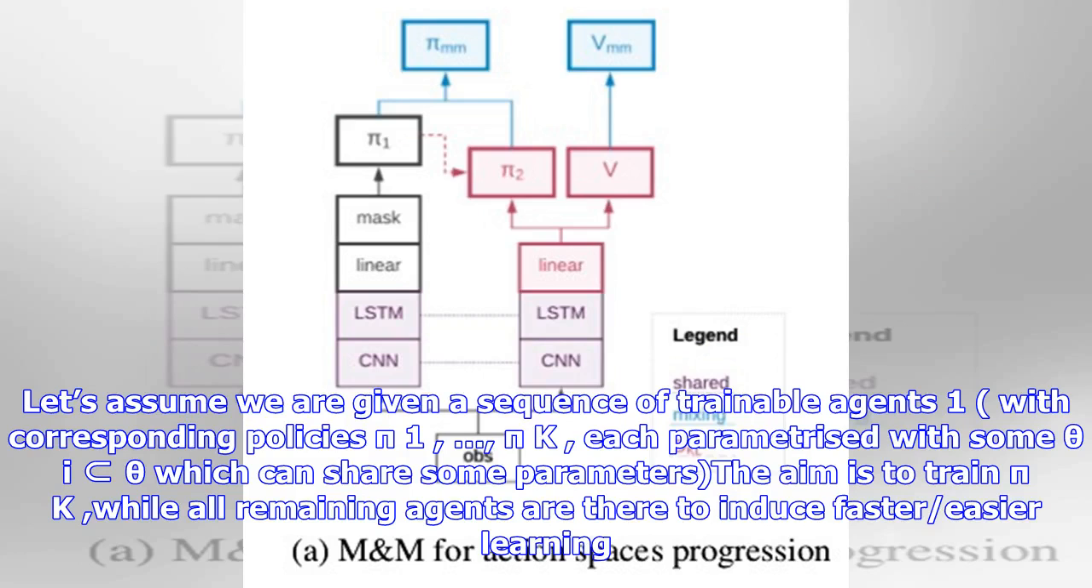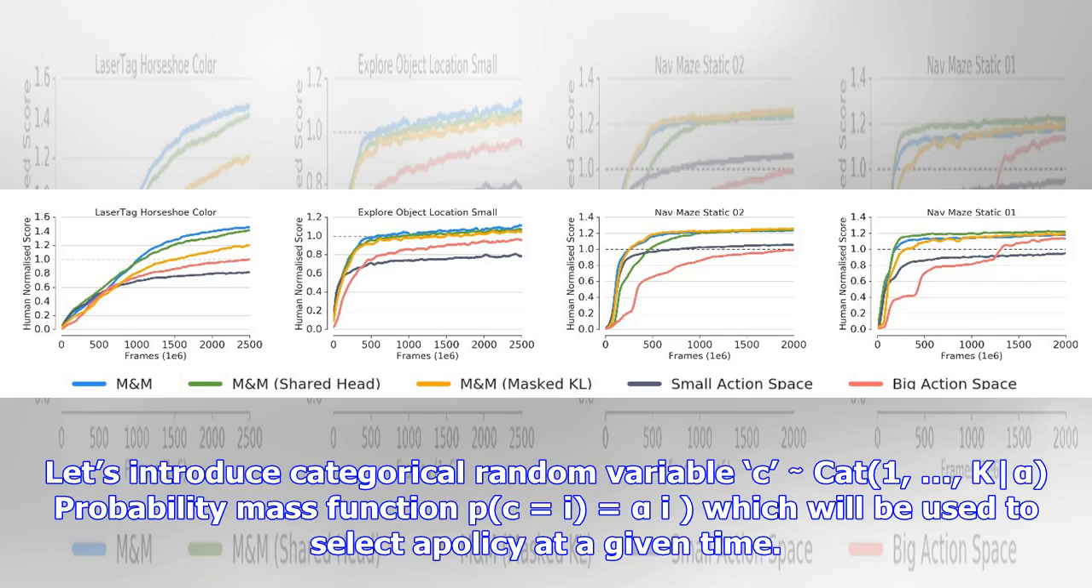Let's assume we are given a sequence of trainable agents 1 to k, with corresponding policies pi_1 to pi_k, each parametrized with some theta_i, which can share some parameters. The aim is to train pi_k, while all remaining agents are there to induce faster, easier learning. Let's introduce a categorical random variable c, Cat(1, k, alpha), with probability mass function p(c = i) = alpha_i, which will be used to select a policy at a given time.